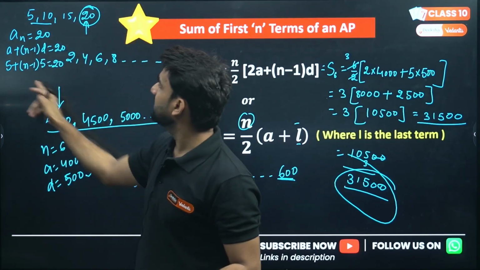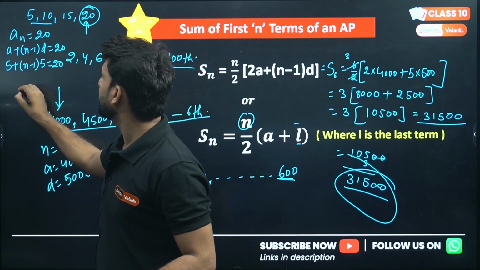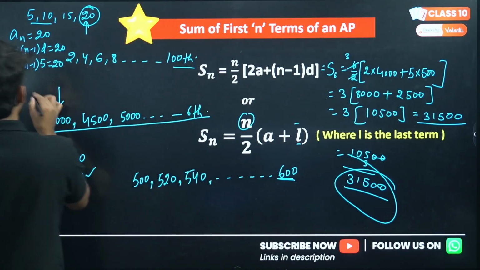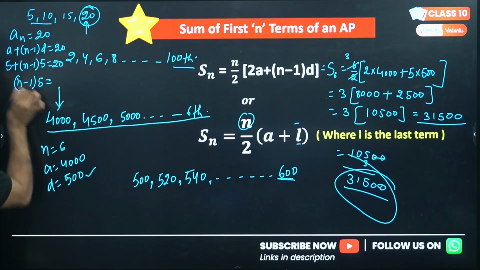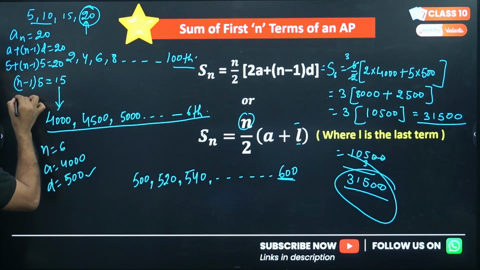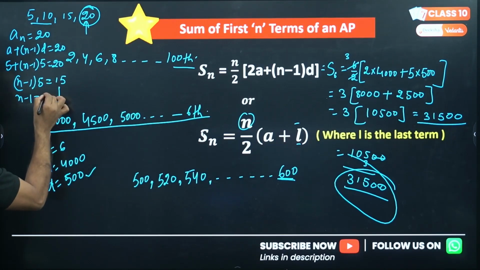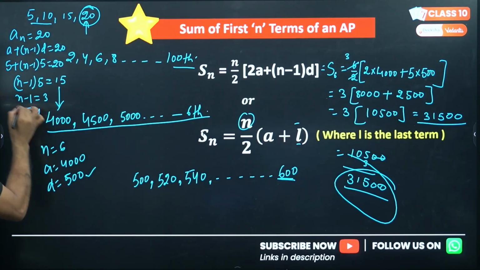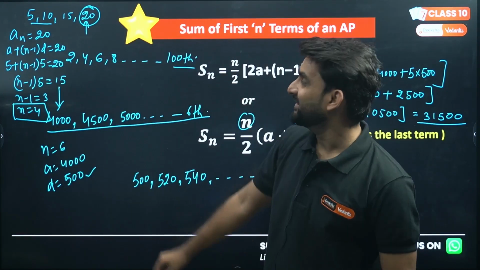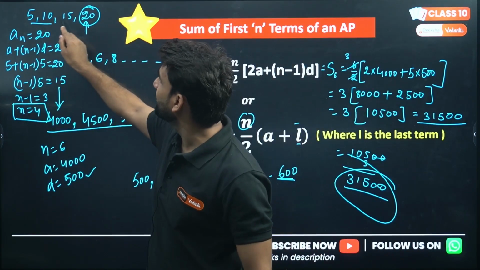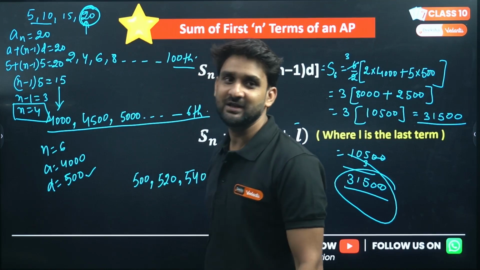We can shift this 5 to this side. n minus 1 into 5 equals 15. So n minus 1 is 3, so n we are getting is 4. 4 indicates the fourth term: 1, 2, 3, the fourth term is 20 here.